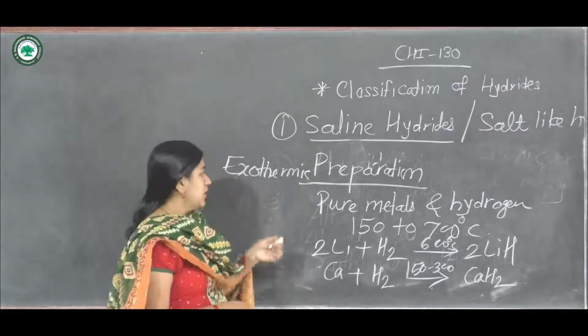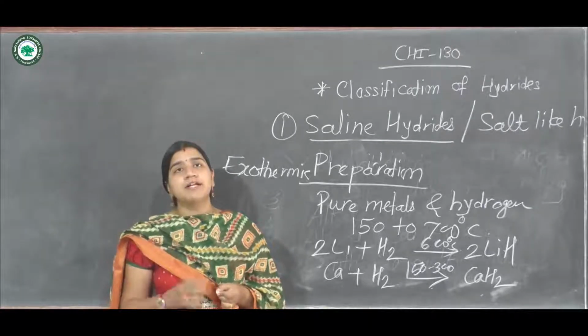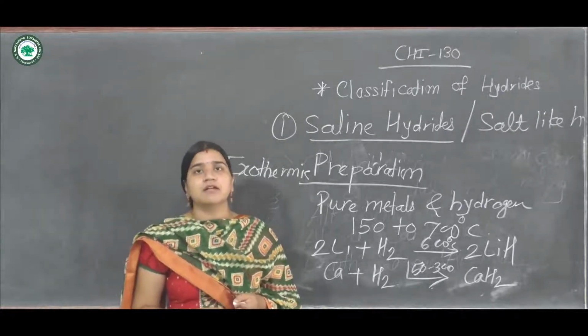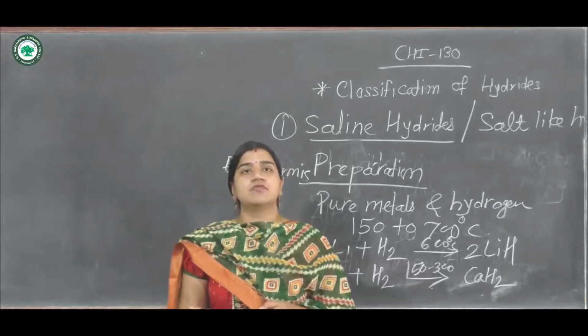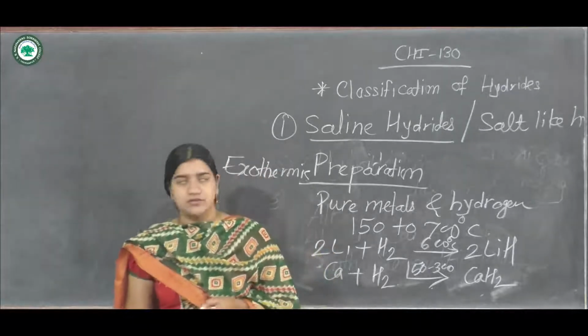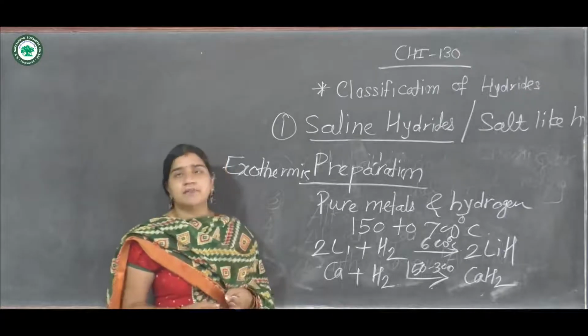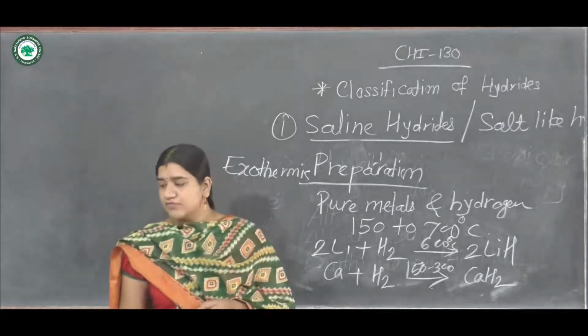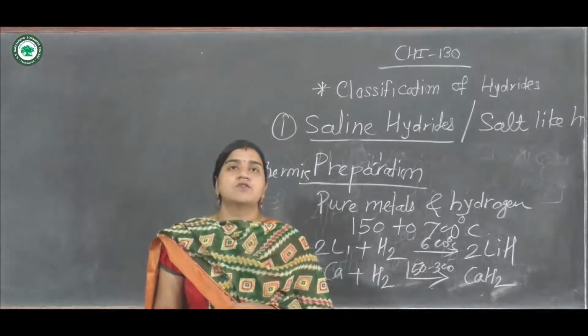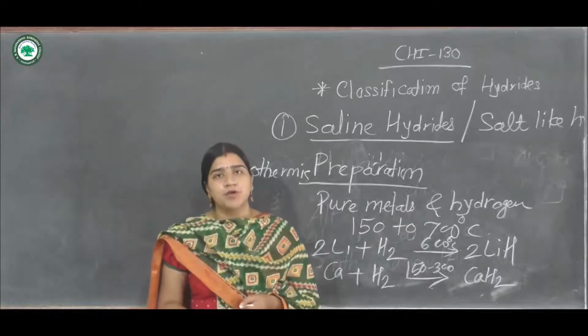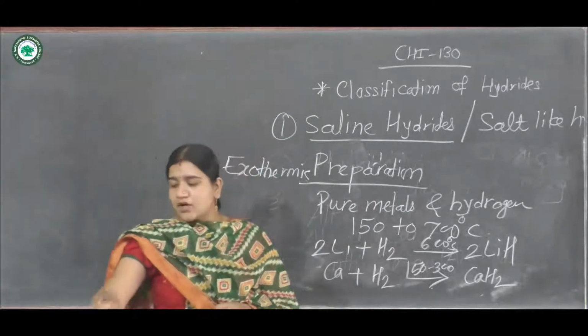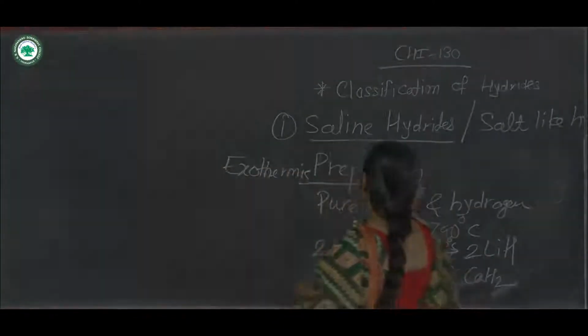And along with that, intimate contact between the two reactants is very much necessary to carry out a successful reaction. So after studying the method of preparation, the next one is the properties. We will see what are the properties of salt-like hydrides.